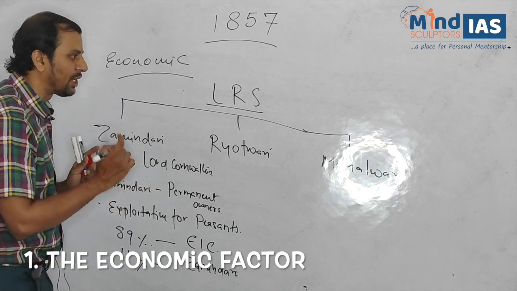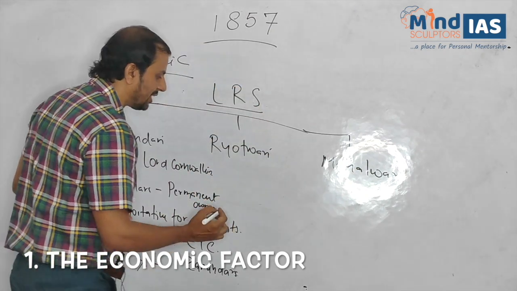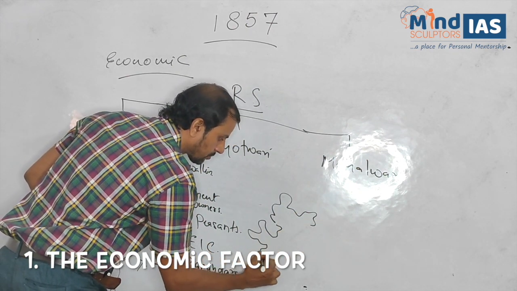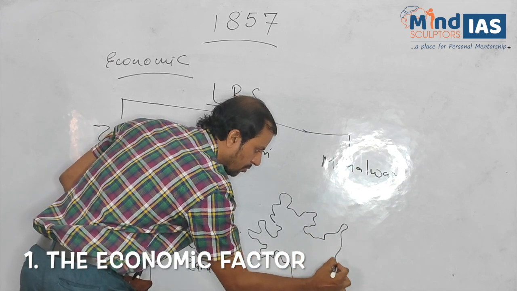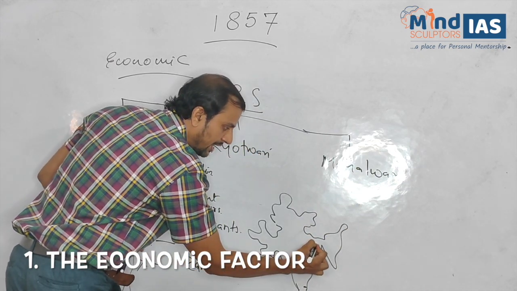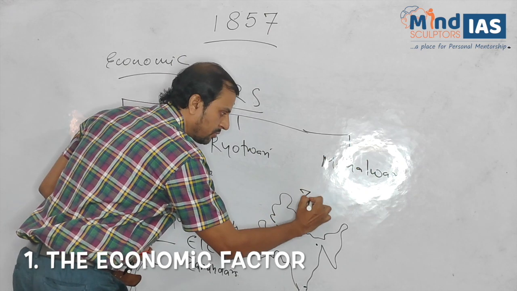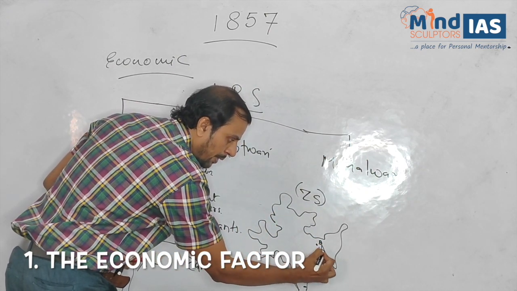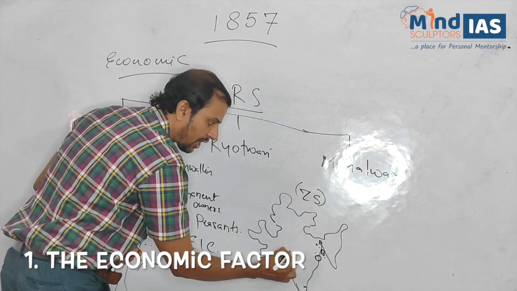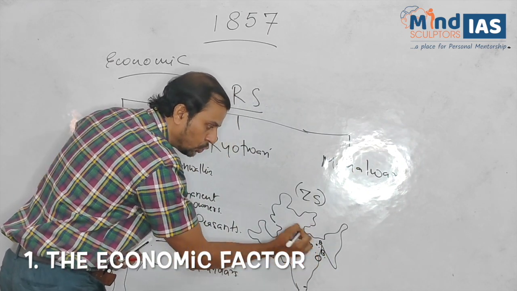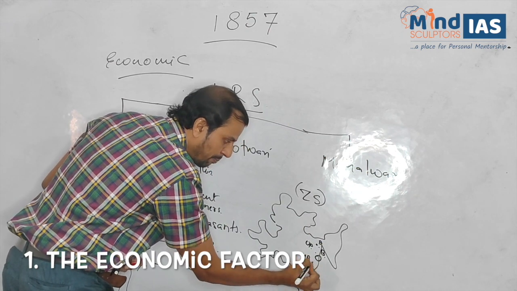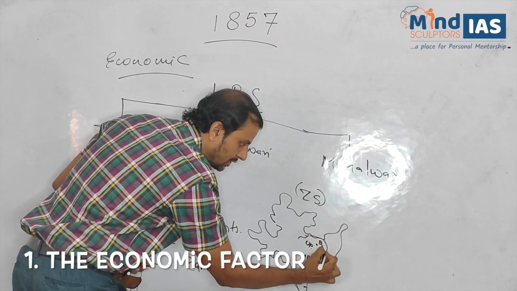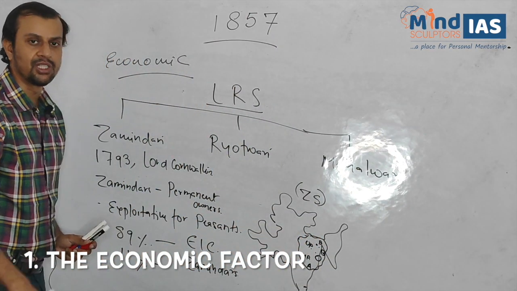We can denote this through a small map of India. The areas of Zamindari system are Bihar, Bengal, Odisha, UP, MP, Andhra.